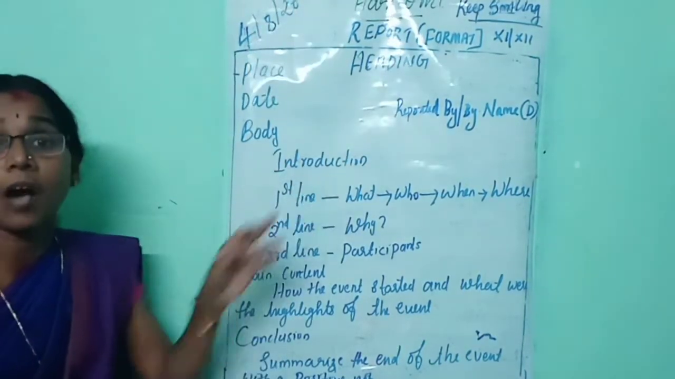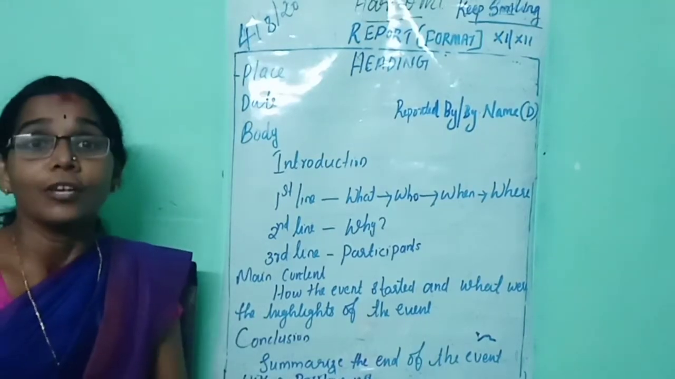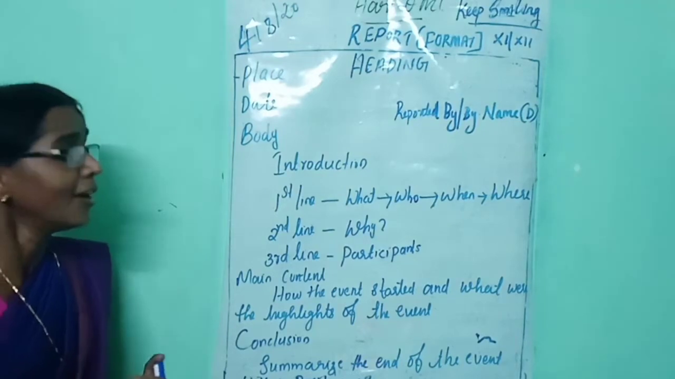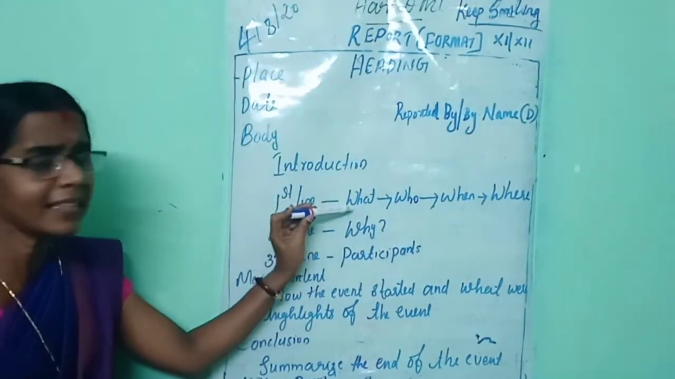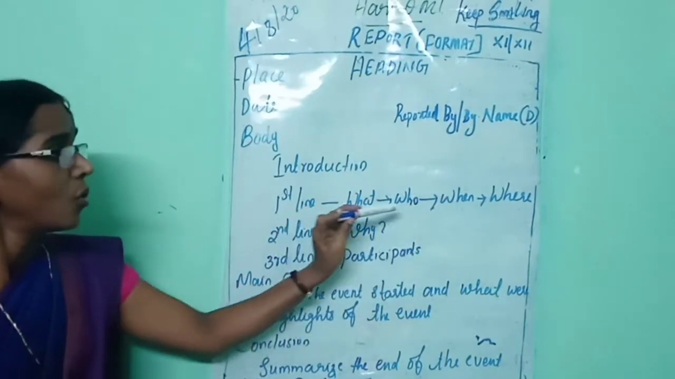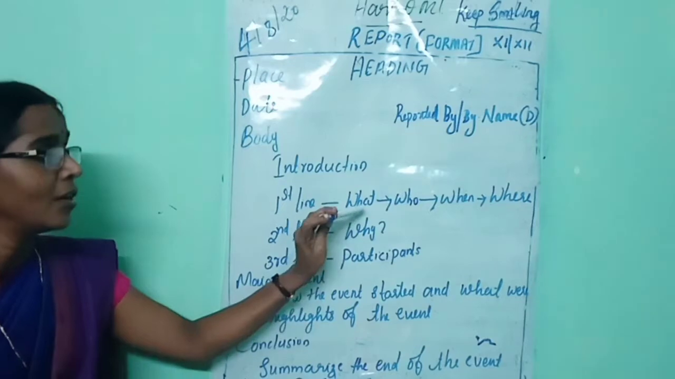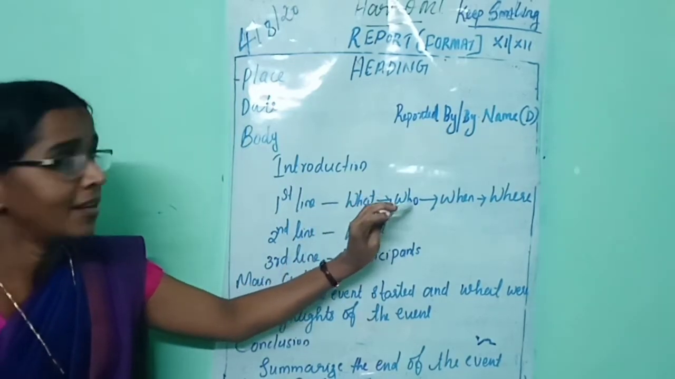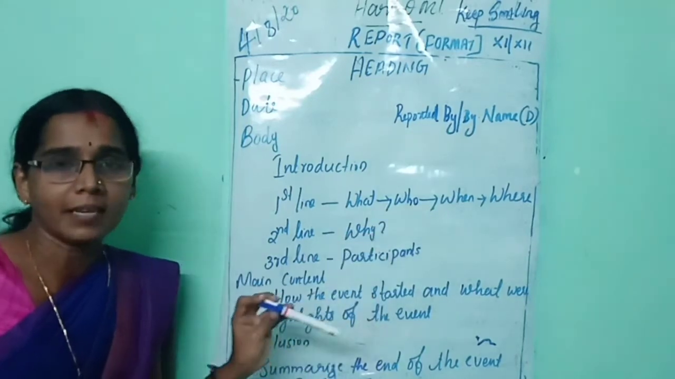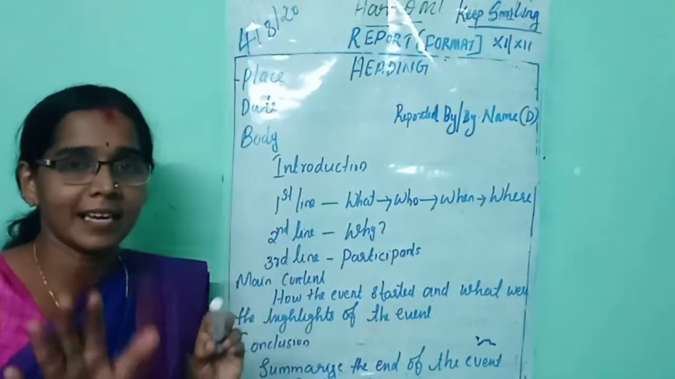The introduction, how will you write the introduction? When you write the introduction, you should remember these 3 points. In the first line, you should answer these 4 WH questions. What, who, when, where. What was the event? Who conducted it? When was it conducted? Where was it conducted? When you answer all these WH questions, your first sentence will be ready.